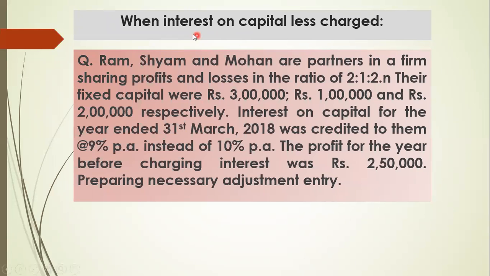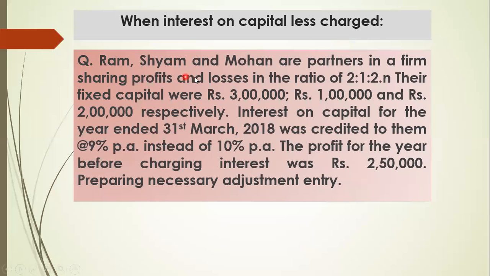Here they have given interest on capital, but interest on capital is less charged. It means they have given interest on capital, but as per the agreement, whatever the rate of interest is fixed, they have given less than that. So how is it to be rectified? Let me discuss. First we read the question.